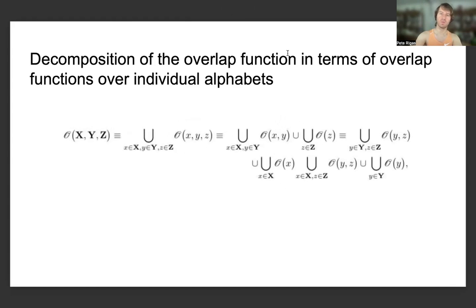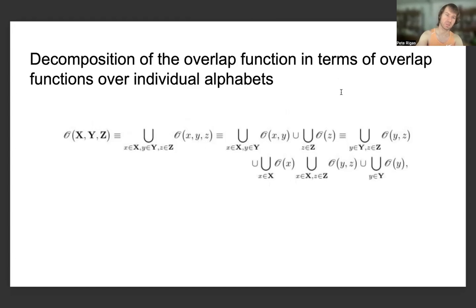And the decomposition of the overlap function in terms of the overlap function of individual alphabets can also be useful, because besides the restriction to taking certain alphabets to be the empty set that we provided in the previous slide in this presentation, we can also express the overlap function over little x, y, and z in terms of little x and little y union with little z, or this is also equivalent to the overlap function over little y and little z with little x separately, or also, sorry, I forgot an equality here, this is also related to little x, little z, and little y.